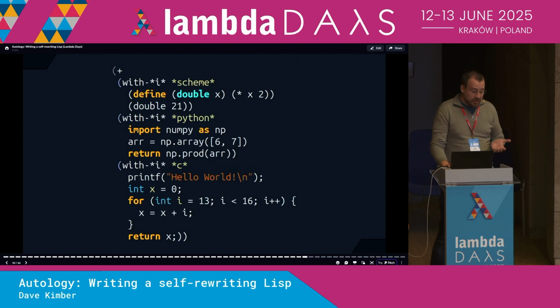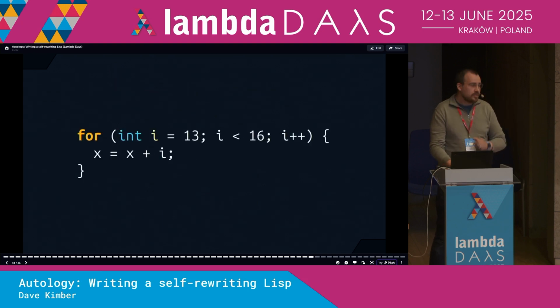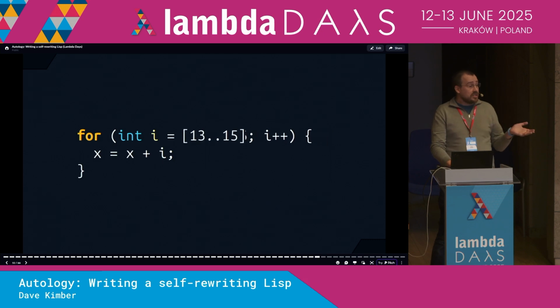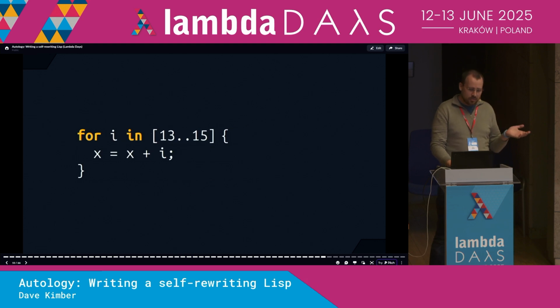Because with Autology, we're not actually limited to languages that exist. So, an example, maybe you love for loops in C. That's totally cool, I don't judge, your prerogative. But why not try it with Haskell's range syntax? Well, that's a little bit neater. While we're at it, why don't you use Python's for-in structure? Okay, this is more readable.